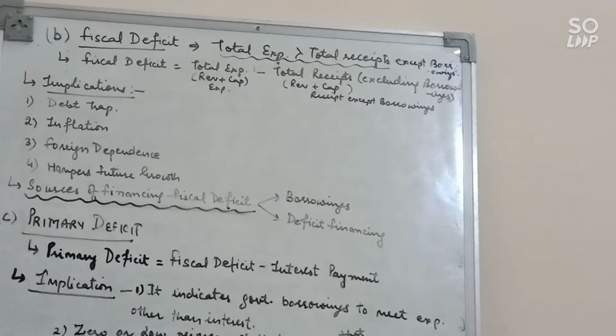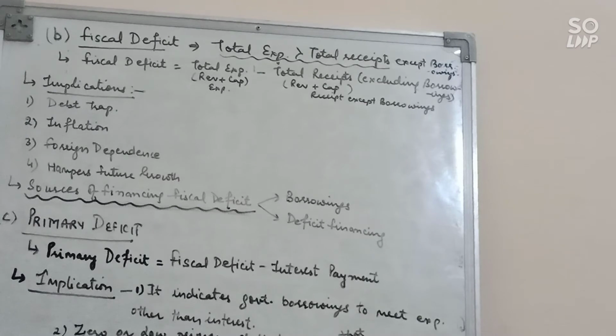Now, you may also get the question: difference between fiscal deficit and revenue deficit. First you will write the meaning, second you will write the formula, and third you can write the indicator. Fiscal deficit measures the total borrowing requirements of the government, and revenue deficit indicates the inability of the government to meet its regular expenditure. Clear?